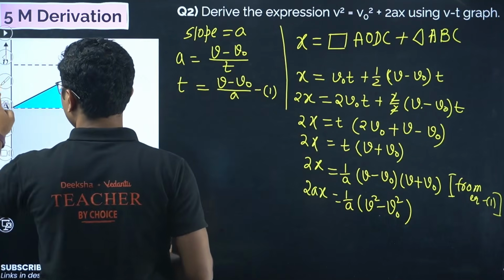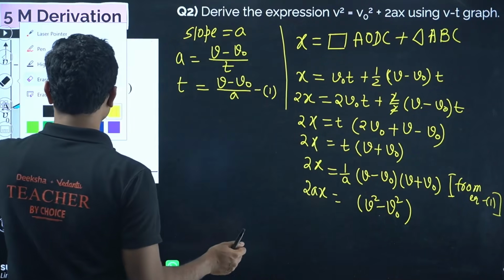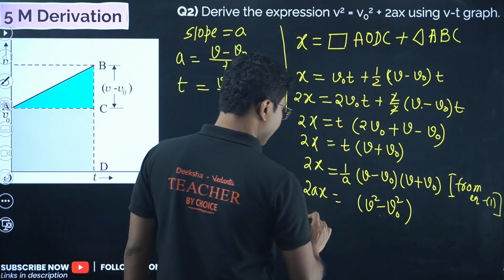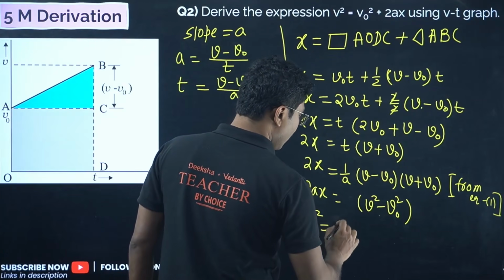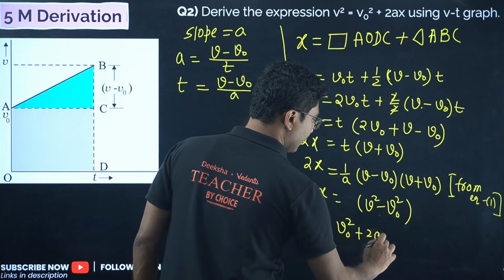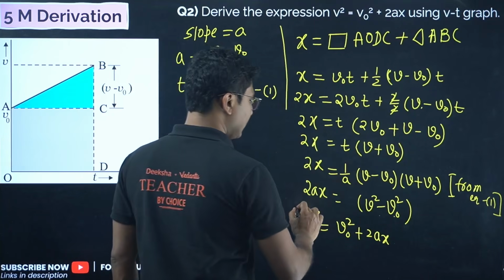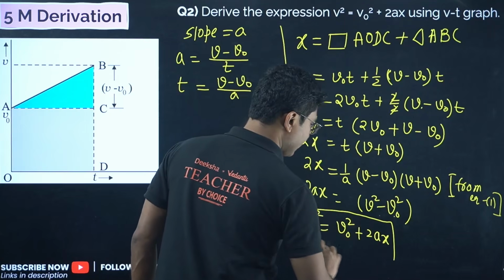Sorry, one more mistake I made. This should not be 1 by a, 1 by a is already taken care of. Now just simplify it, we get v square equals v naught square plus 2ax. This minus comes to this side and becomes positive, and then we have just inverted it. Okay, so this is the derivation for this one.